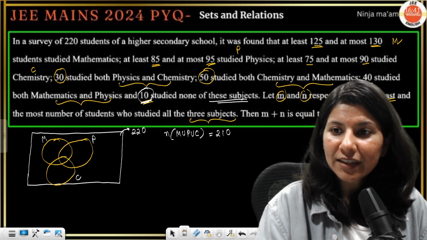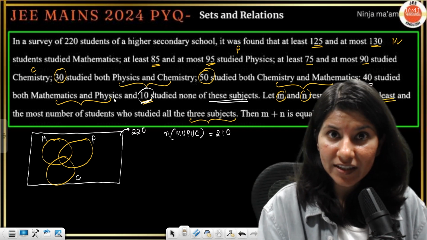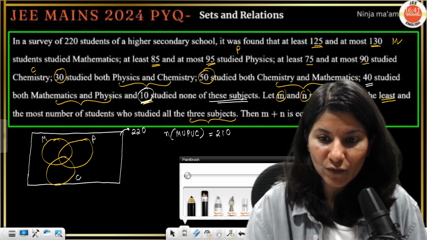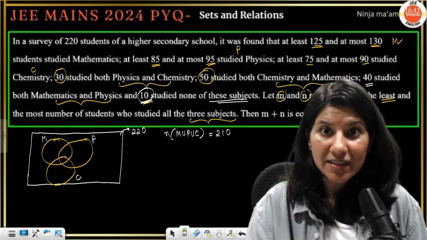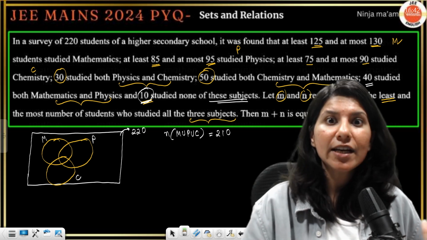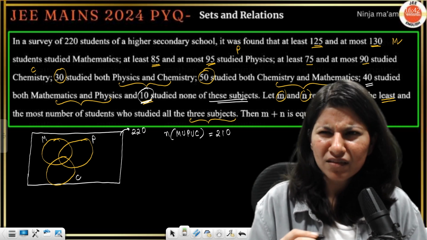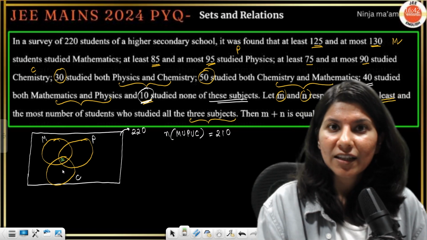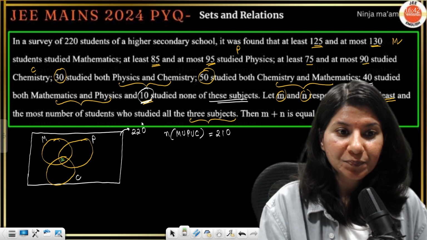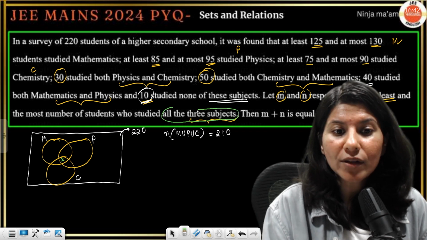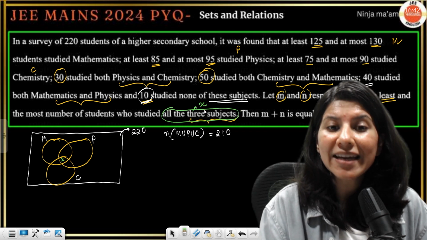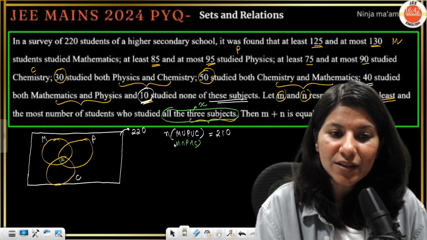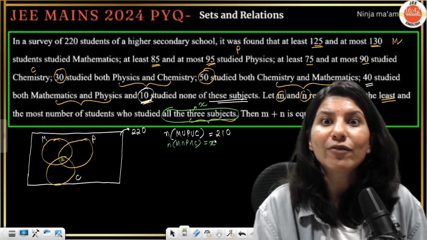Now 40 studied both maths and physics. First of all, whenever you have three circles, that means you have three sets, A union B union C, and three sets make things more difficult. So what you do is you start from the very middle. Let all three subjects be studied by x students. So this common M intersection P intersection C is the very first thing that you have to assume as x.